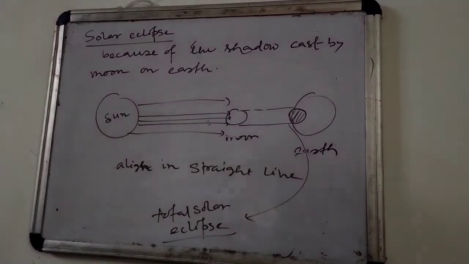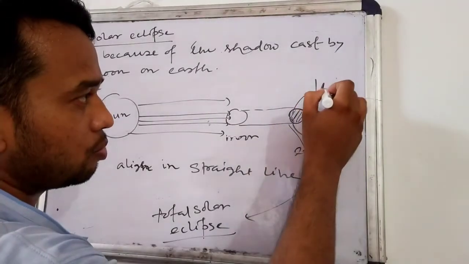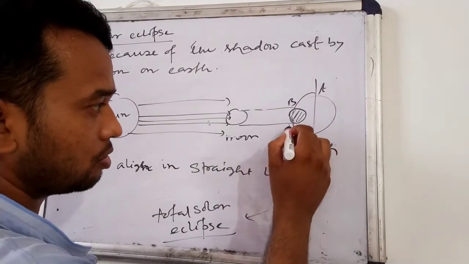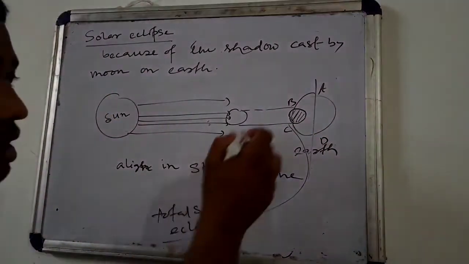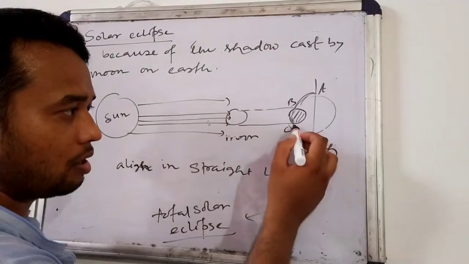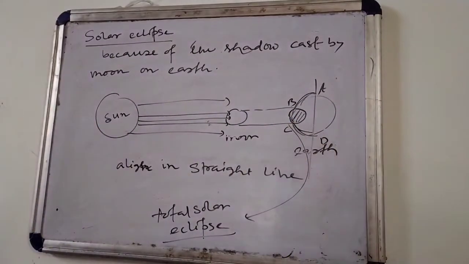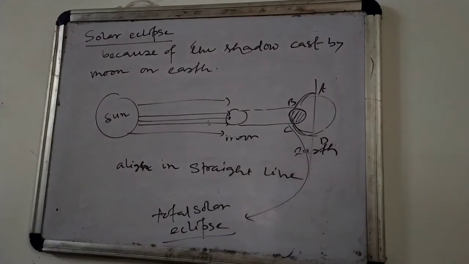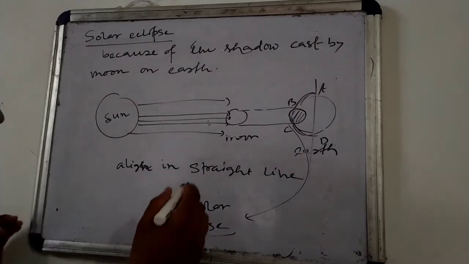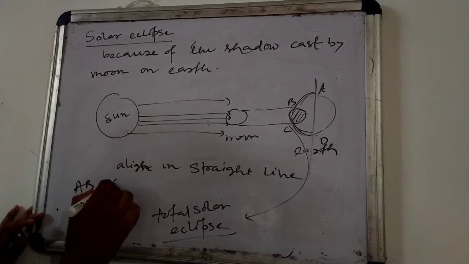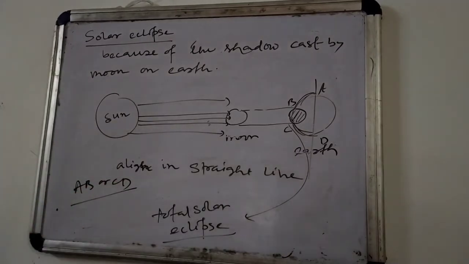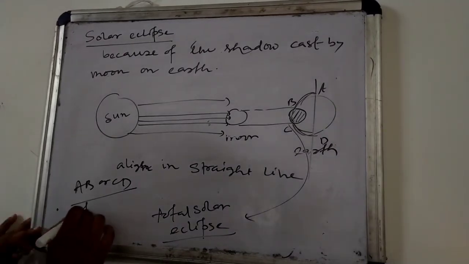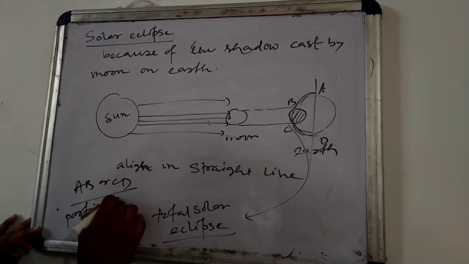Okay, now this point A, B, suppose it is C and D. In A and B, in this region, or C and D in this region, light from the sun will fall on it, but the amount of light will be less, and that is why in these two regions AB or CD, the eclipse which will be formed is called partial solar eclipse.